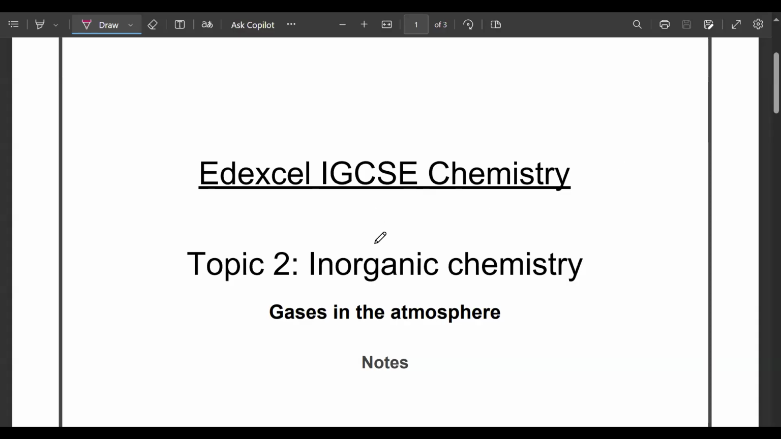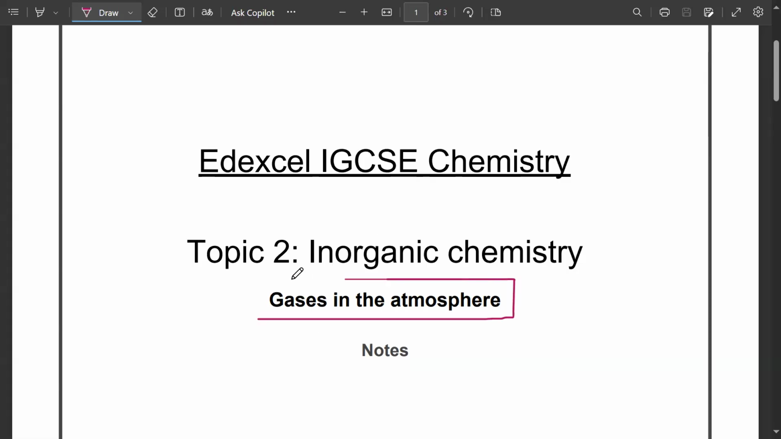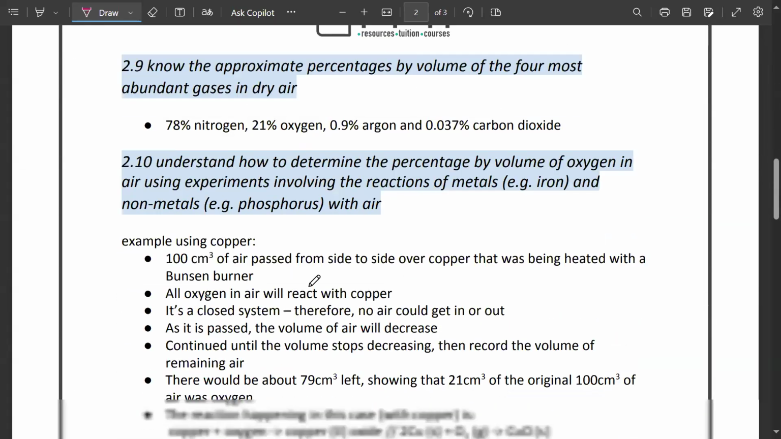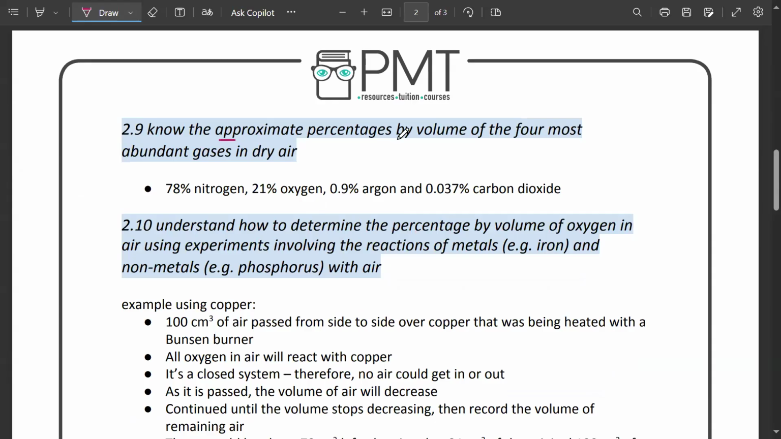Today we'll be starting off with inorganic chemistry's topic, gases in the atmosphere. You should know the approximate percentages by volume of the four most abundant gases in the air, which include nitrogen, oxygen, argon, and carbon dioxide.